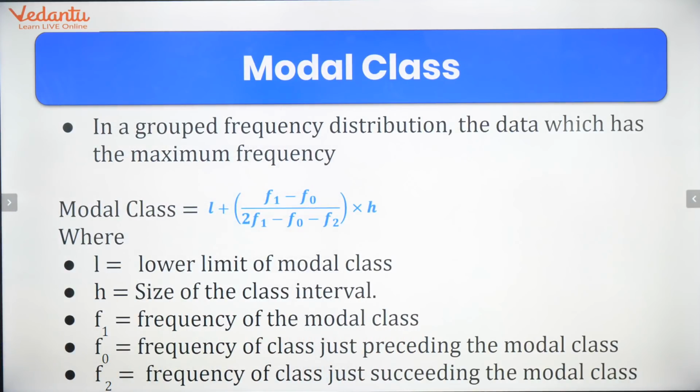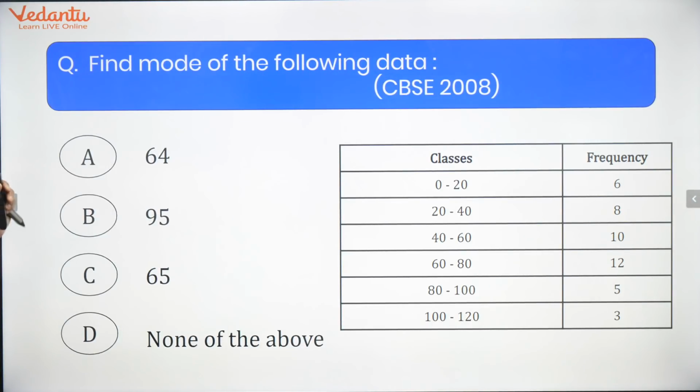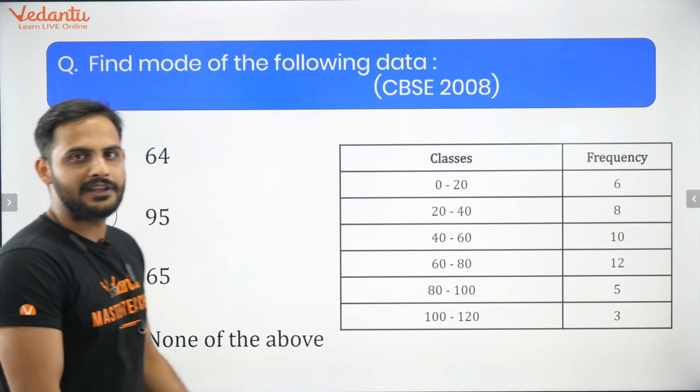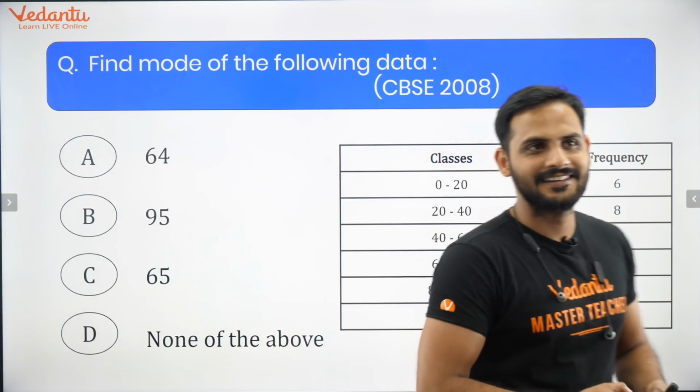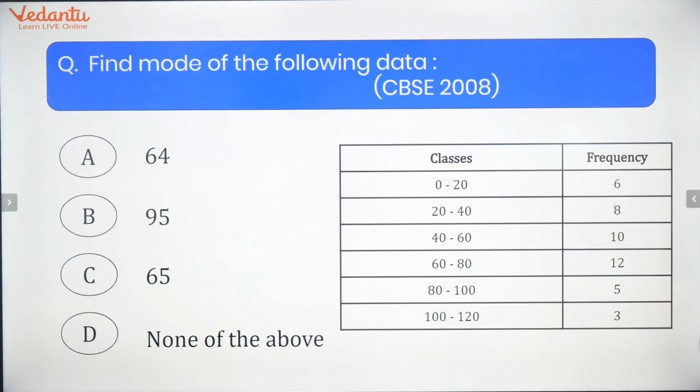If you have learned this formula very correctly, let's go for this question. Find the mode of the following data. The data is given to you. Tell me what should be the mode of this given data. I'll move aside so that you can see the whole question. Tell me what should be the mode of the following data.